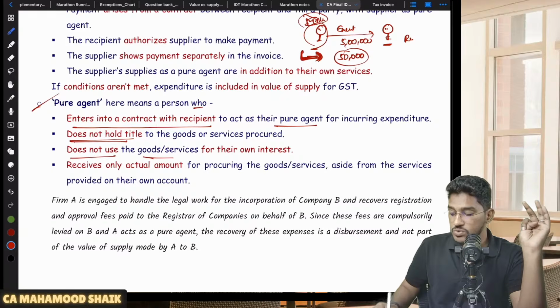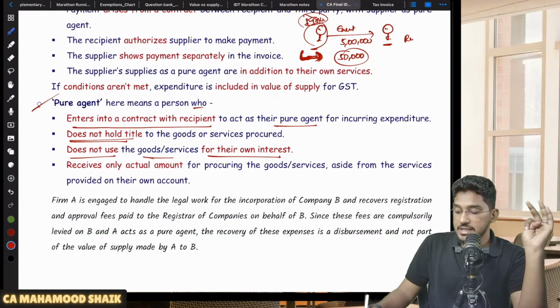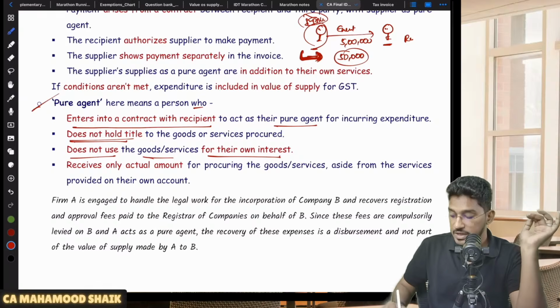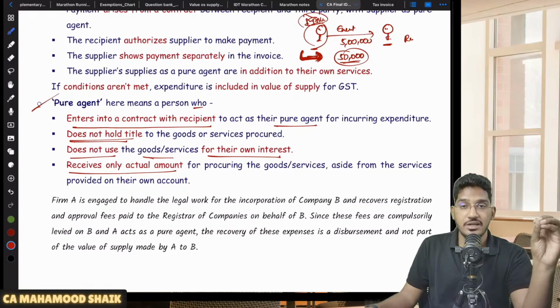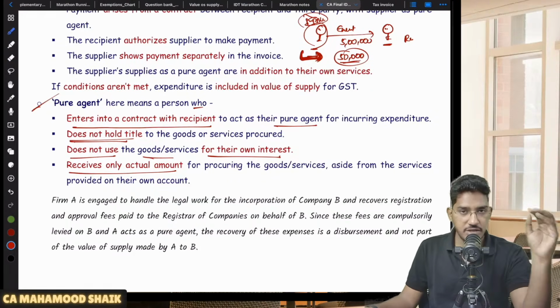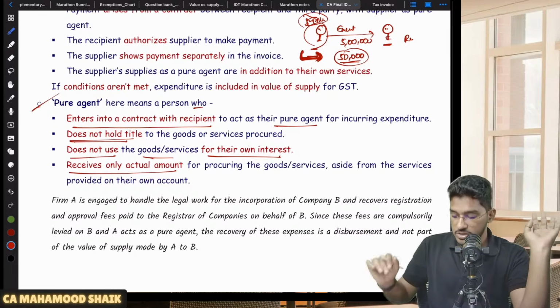Then he does not use the goods or services for his own interest. So he is booking that hotel not for his purposes. He is booking the hotel for the recipient's purposes. He receives only the actual amount, and this 50,000 is the actual amount you incurred. You are not adding any profit margin. Whatever cost you have incurred, that cost only you are recovering.